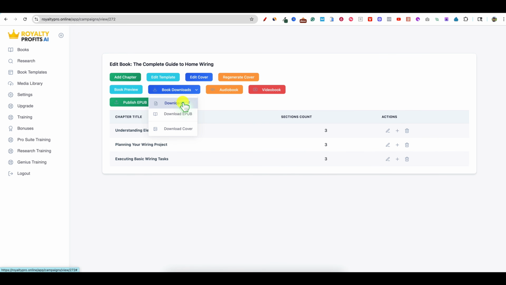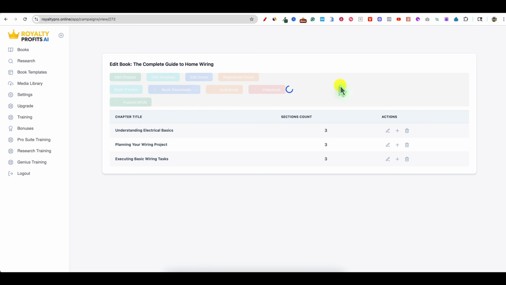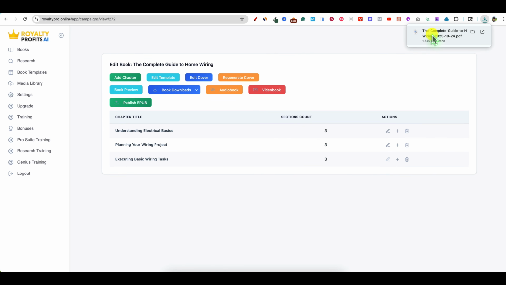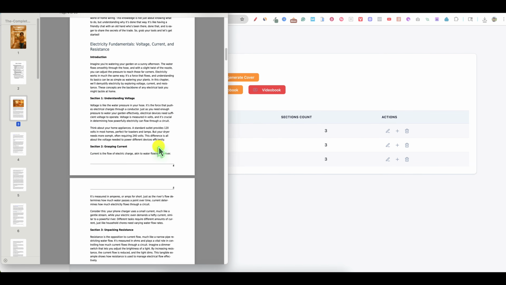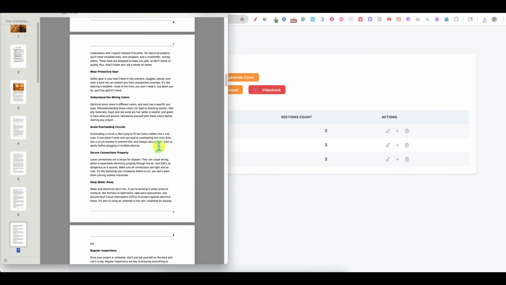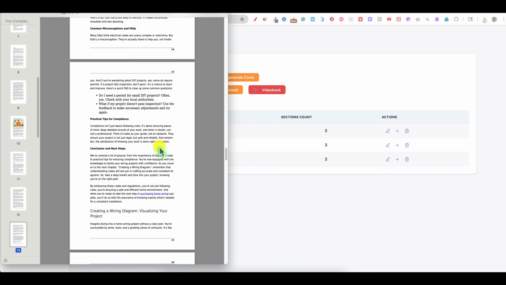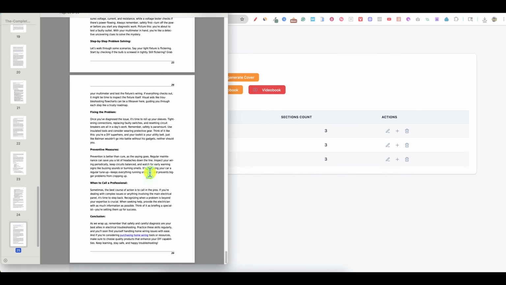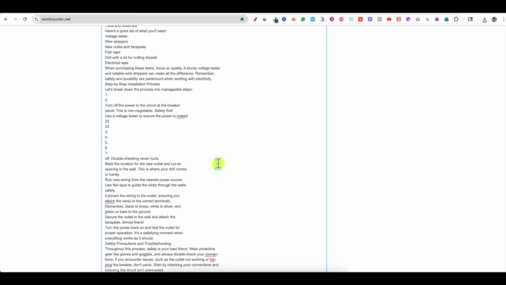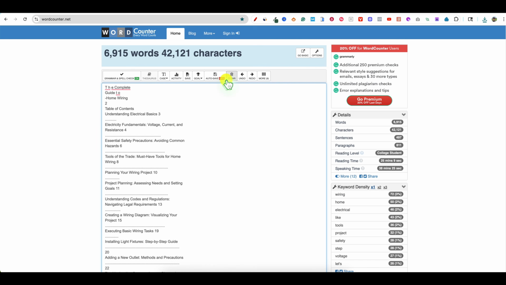I'm going to just download the PDF. I want to see how many words it wrote. I didn't see the ability to, but here's the PDF. Looks really good. Inside the PDF, well formatted, really good. And it is about 20 pages, 25, it's 25 pages. I just pasted that into a word counter, and you've got a 7,000 word book.